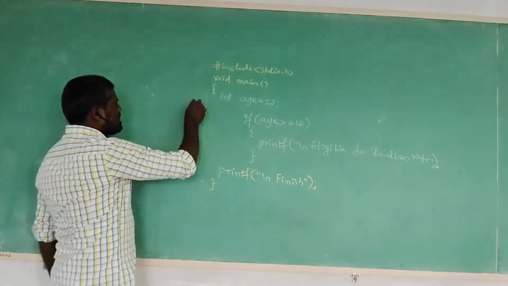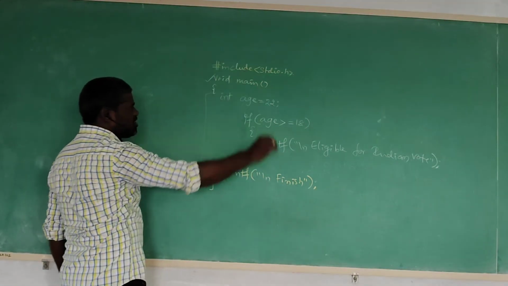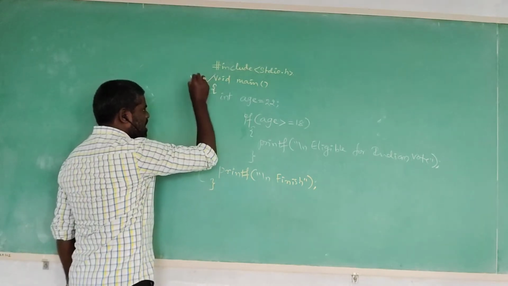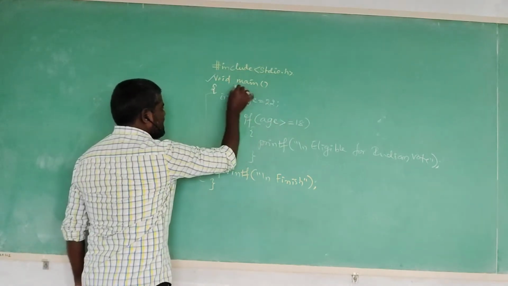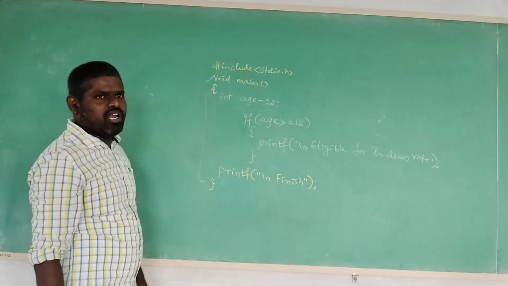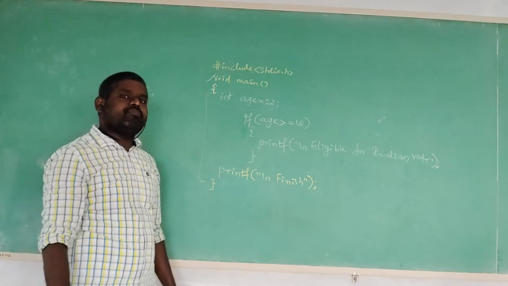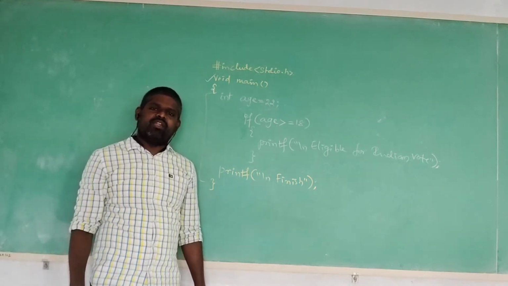Now, while executing the C program, every C program execution starts from the main function. After the begin brace of the program comes the variable declaration. Are there any variables? Only one variable is initialized. The variable name is age, the data type is integer, and we assigned the value. What is that value?